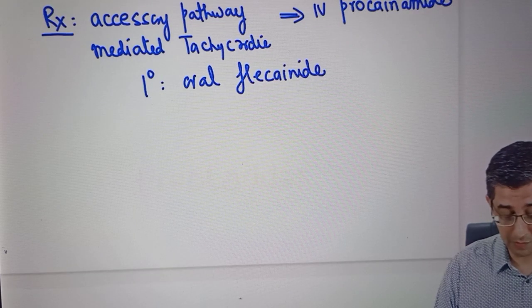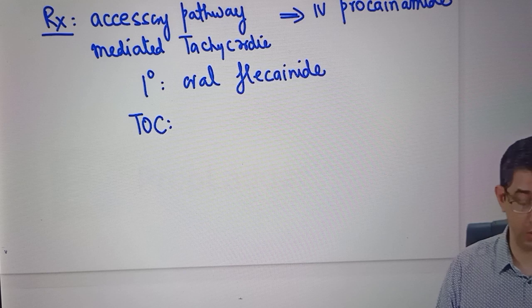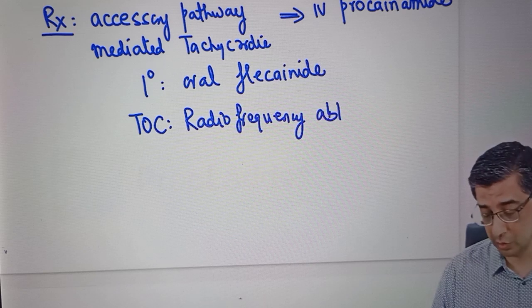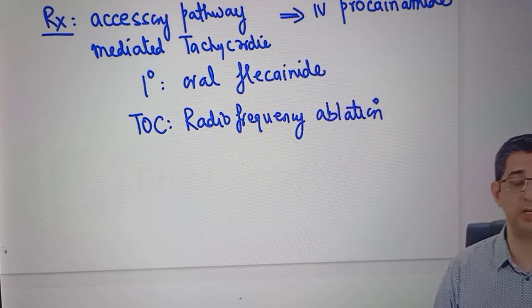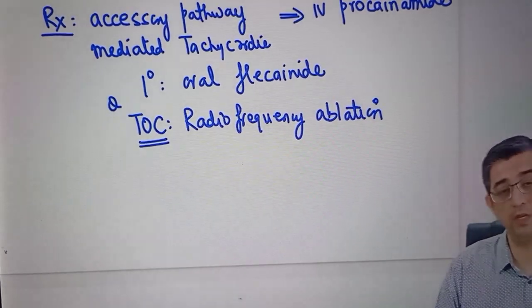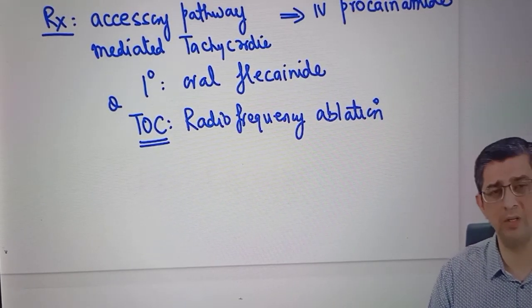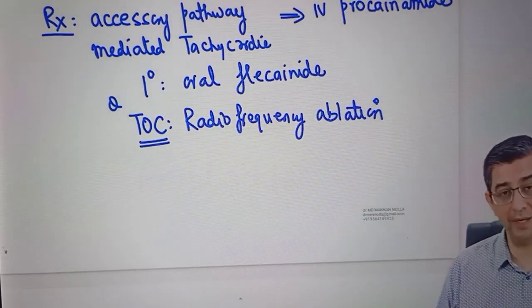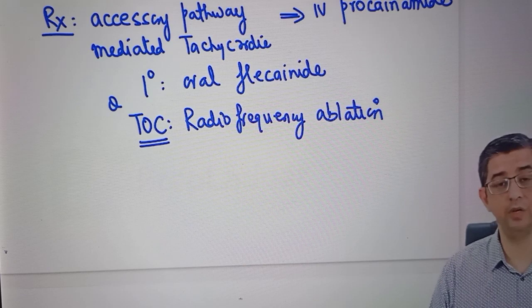And over and above this, if he says what is the treatment of choice for this genetic condition, which can be autosomal dominant, then it is radiofrequency ablation. I'm simply saying I'm going to fry up the abnormal electrical circuit, and therefore the current will be forced to go by the normal pathway and will cause a normal lifestyle to develop in this patient. Most of the time, this question is asked to check for the treatment of choice because, as I've highlighted, in cardiomyopathies, it is an implantable cardioverter defibrillator or cardiac transplantation if feasible, let me say for DCM. But in this case, the abnormal pathway can be burned, fried, those are casual terms that I'm using. The technical word is radiofrequency ablation.